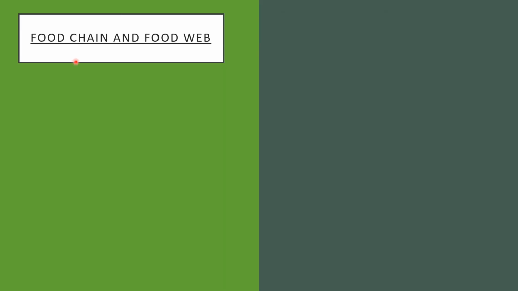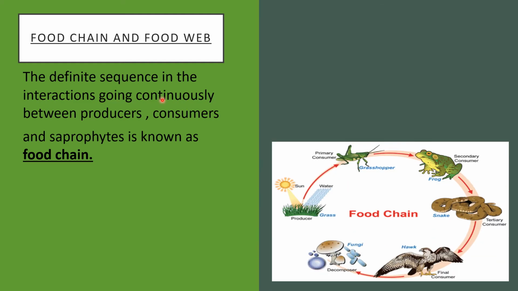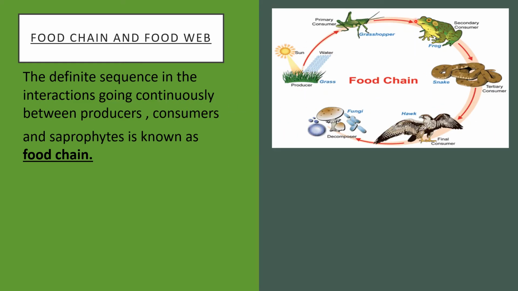The next point in the ecosystem is food chain or food web. In every ecosystem, interactions go on continuously between producers, consumers and saprophytes. These interactions follow a definite sequence called the food chain. Each food chain consists of 4 or 5 or more links. Now in this picture, you are watching a food chain.